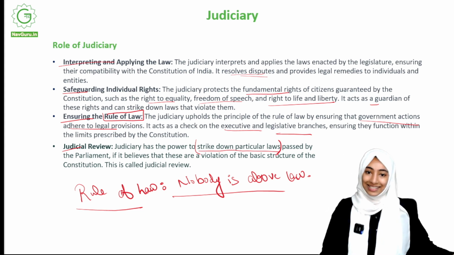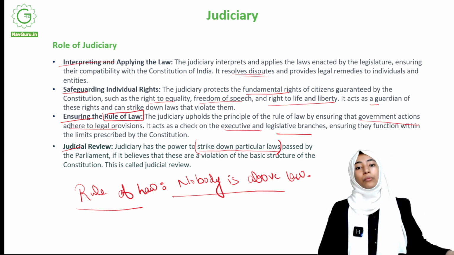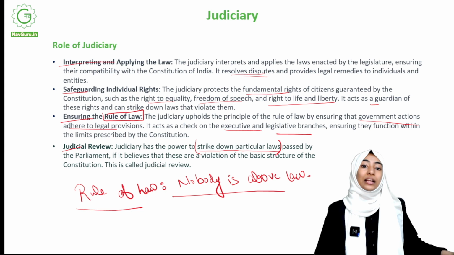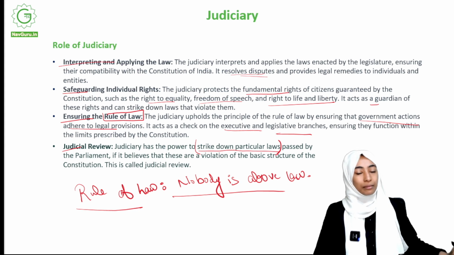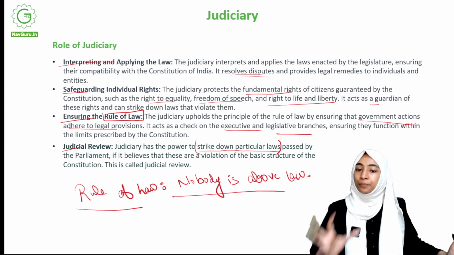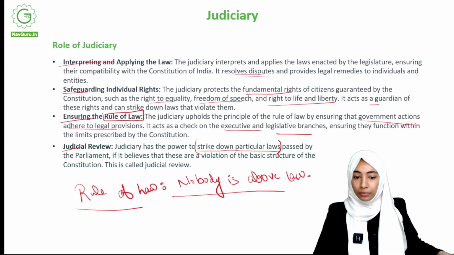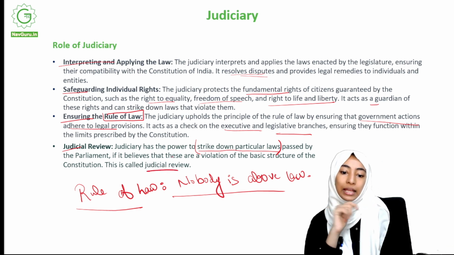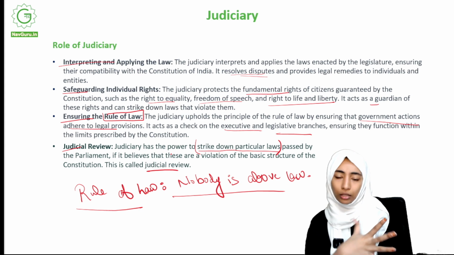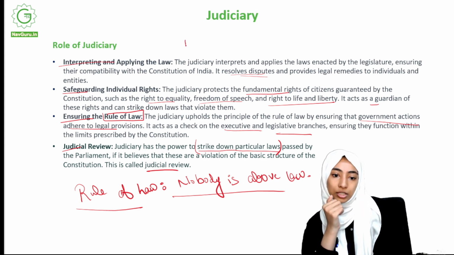Now, in what case can they do this? Especially when there are amendments and a new law is being brought, if the judiciary believes that this law is a violation of some basic structure of the constitution, it can strike down this law, and this is called judicial review. Basically, the judiciary is reviewing the law and decides to strike it down, right? So that's what we mean by judicial review.